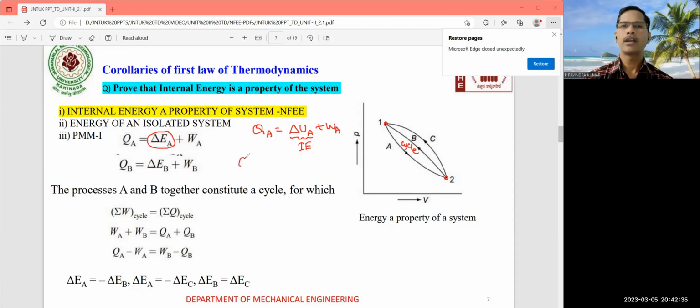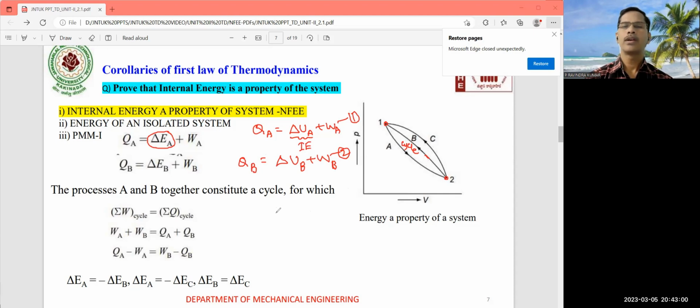Next, there is the other path, QB, this line. QB is equal to delta UB plus WB. So this is equation 1, and this is equation 2.